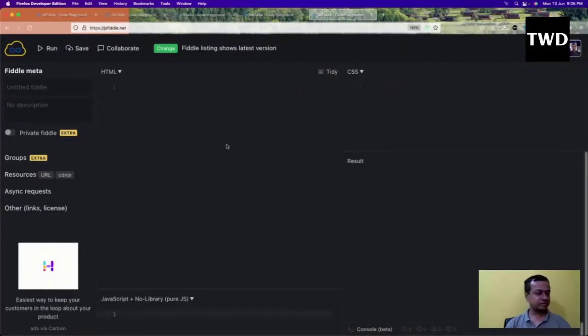But one thing they definitely expect, without which you will fail the interview, is: what is the CSS box model? That is something which you always have to tell. So the CSS box model is a box that wraps around every HTML element, which contains content, padding, border, and margin. And it's always better to show it through an example.